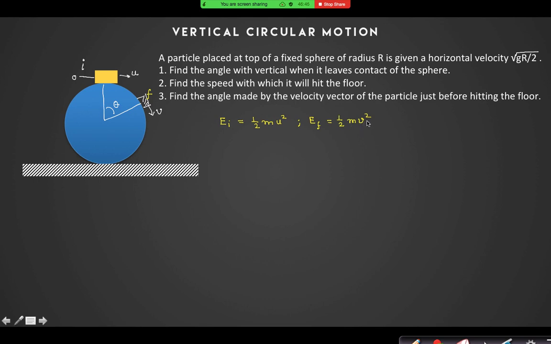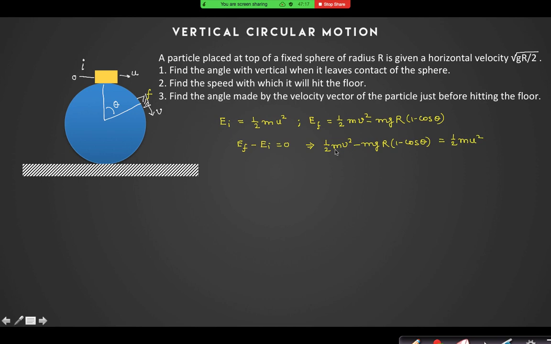It is minus mgr into 1 minus cos theta. Have you got these two equations? E final minus E initial is 0. If you do it, you will find that half m v square minus mgr into 1 minus cos theta is equal to half m u square.